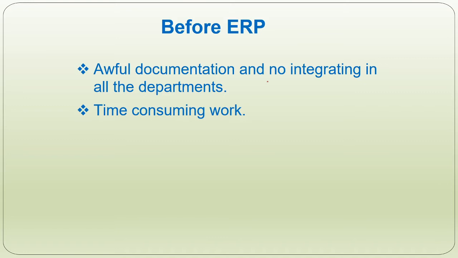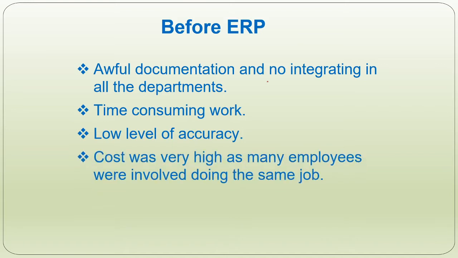The next thing is the level of accuracy was also very low, as there were chances of loss of information, as every department maintained their own database, and other departments were not able to access or share the information. Each department handled their own data with no coordination with other departments, which involves high cost also, to keep the database of each department separately. Also, there were many employees doing the same job, which may cause loss of secrecy and accuracy.